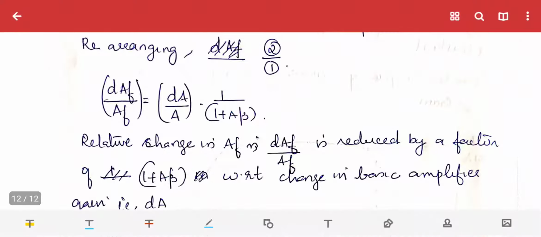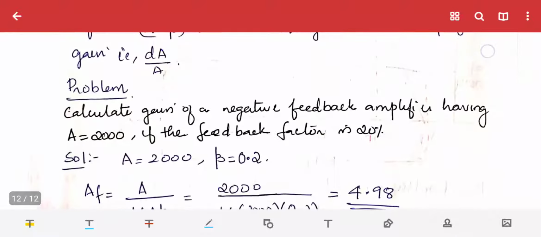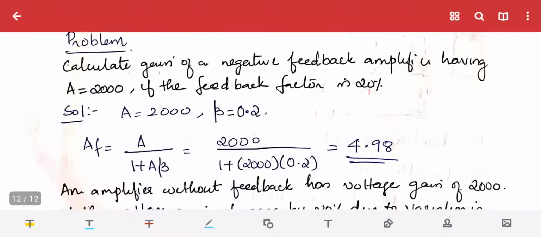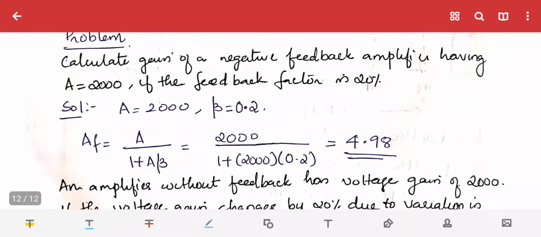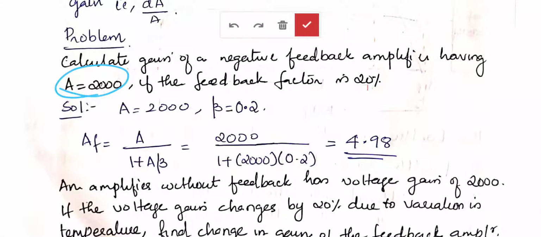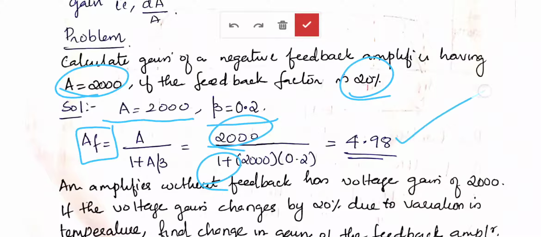Next we will see some simple problems under the feedback section. First question: calculate the gain of a negative feedback amplifier having open loop gain A as 2000 and feedback factor beta as 20%. So A is equal to 2000, beta 20% means 0.2. What is the gain with feedback? AF is equal to A by 1 plus A beta. Substituting all the given values, we get 4.98.